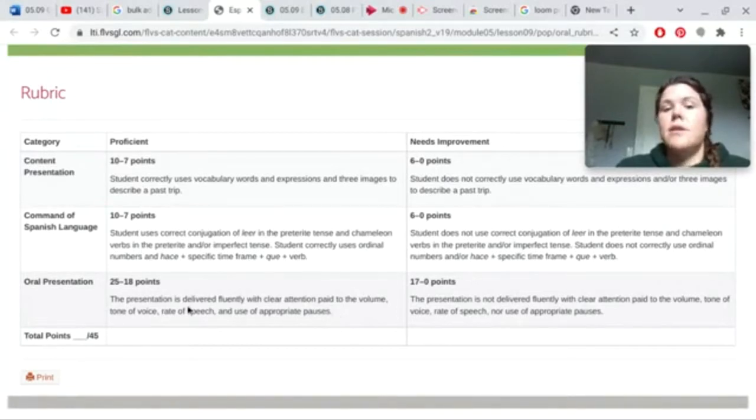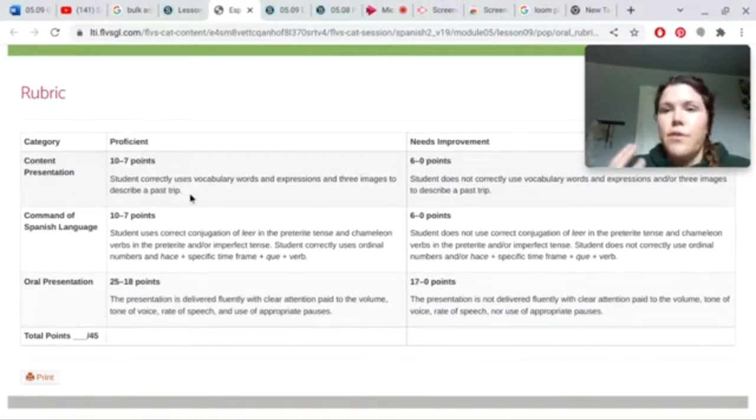So this is just that you are trying really hard to speak clearly and using correct pronunciation as best you can. So this is worth 25 points, just that piece of it. This is also a fairly easy 10 points.